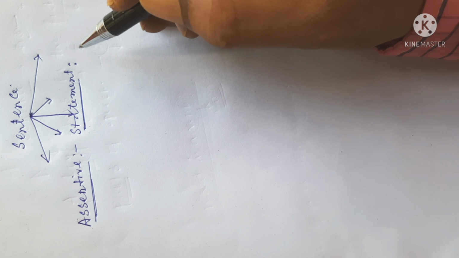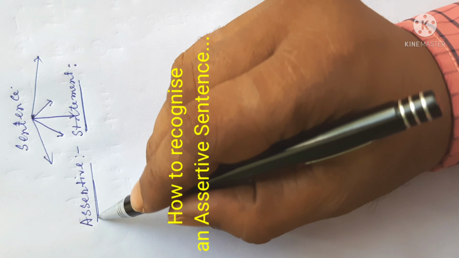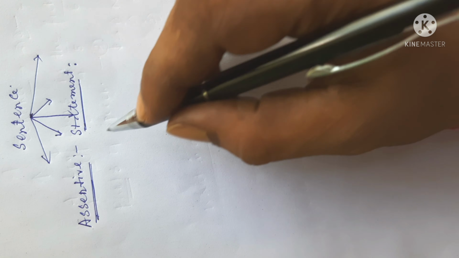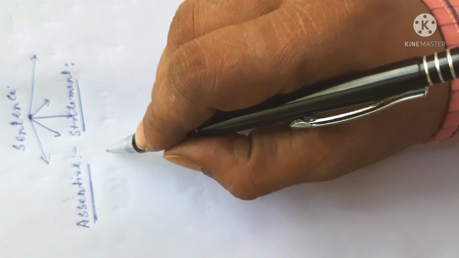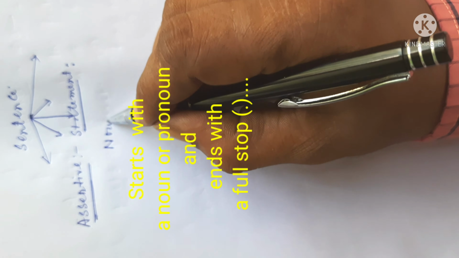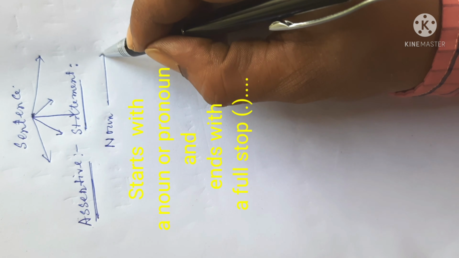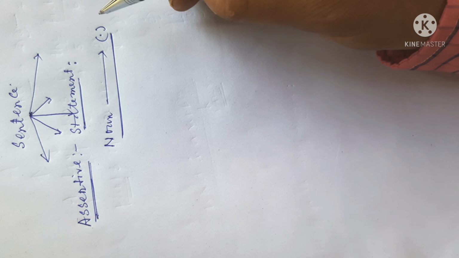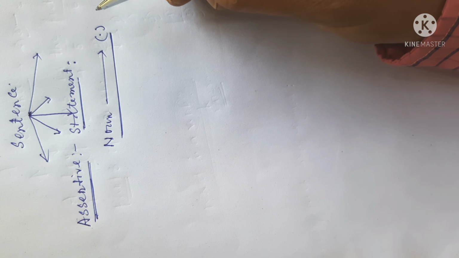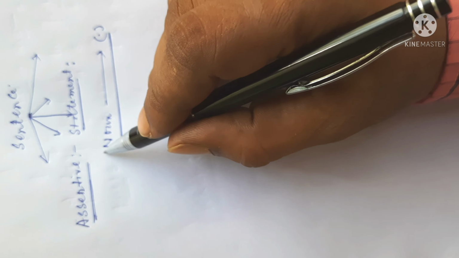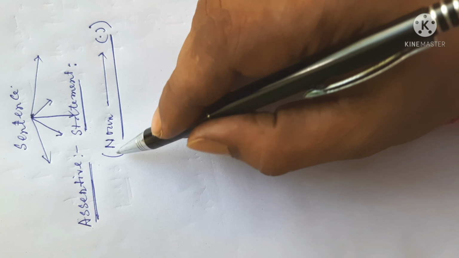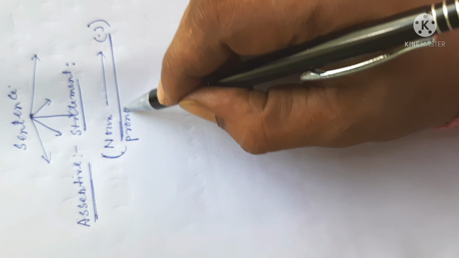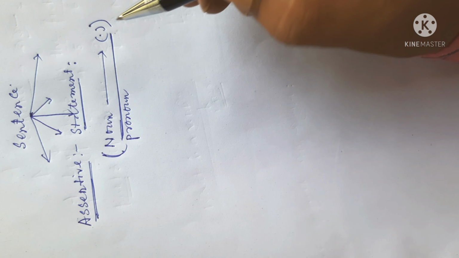The best way to know an assertive sentence in written form is that an assertive sentence always starts with a noun and ends with a full stop. This is a shortcut way to recognize an assertive sentence. So the assertive sentence starts with a noun or pronoun and ends with a full stop.